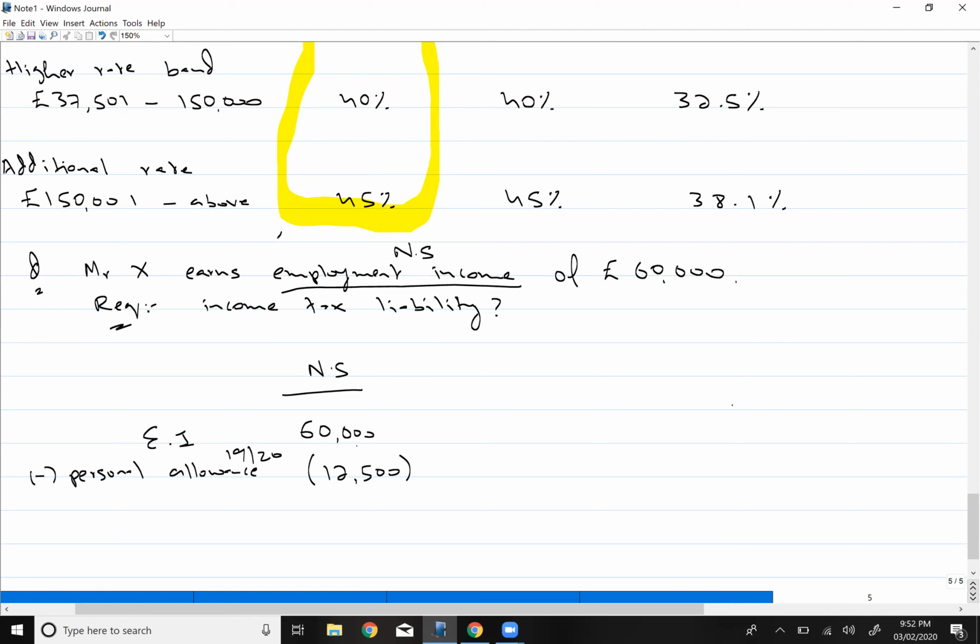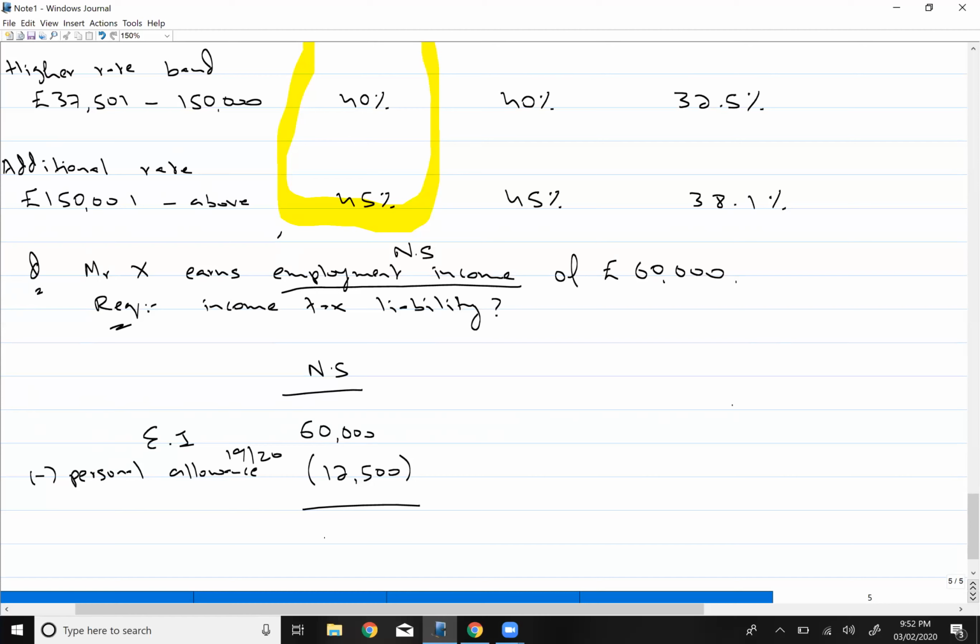So if Mr. X is earning an income of 60,000, out of this, on 12,500 he will not pay any tax. But on the excess amount, he is required to pay the tax.